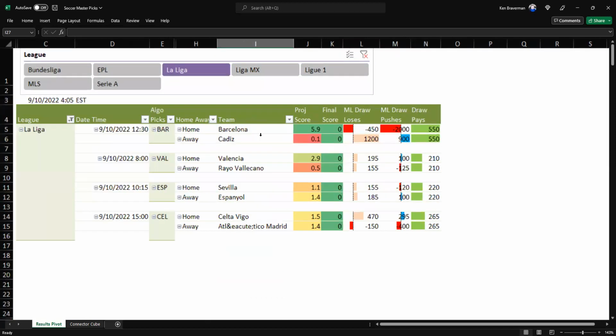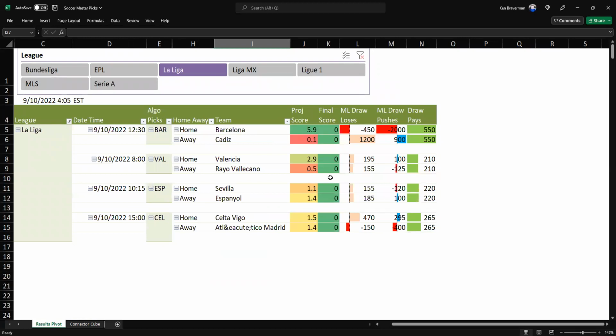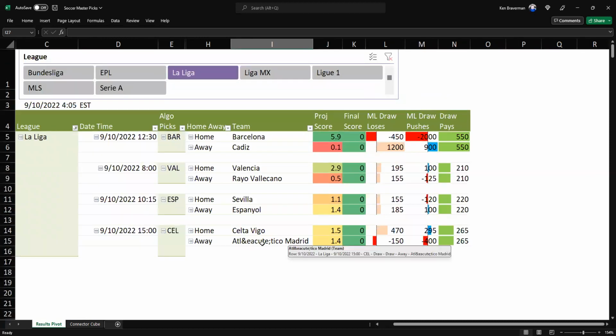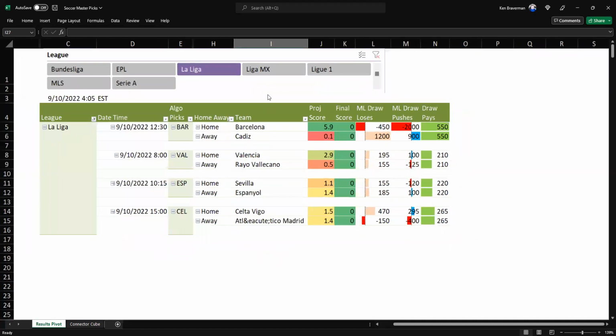La Liga has Barcelona supposed to crush it, but it's minus 450. Valencia is supposed to crush it at plus 195, 3 to 0.5. I mean, wow. So Valencia is a big pick at a great line if that line is there. Then thinking close to a draw here in this game with Sevilla and Espanyol, Celta Vigo, and I can change the names of these, but I'm not going to do it right now. It's Atletico Madrid, I think. Draw here. So draw, Valencia, Barcelona on La Liga.